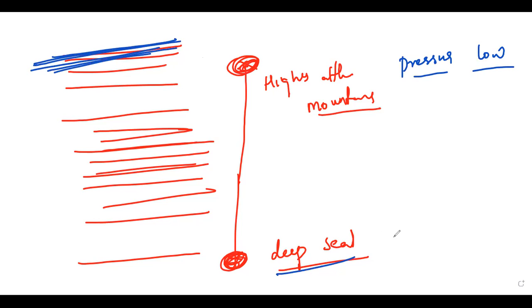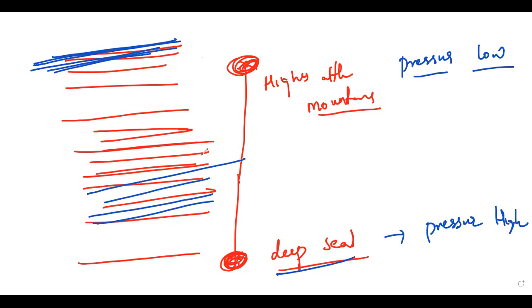In the case of the deep sea, the pressure is very high, because there are many layers on the upper side of that particular layer. So when you go downside, the pressure increases. When you go up to the mountains, the pressure decreases. You should remember that.